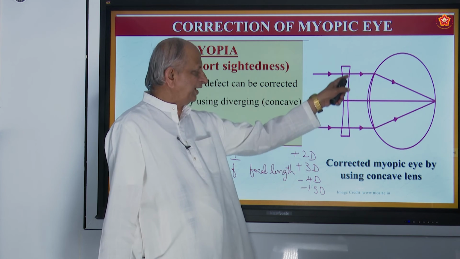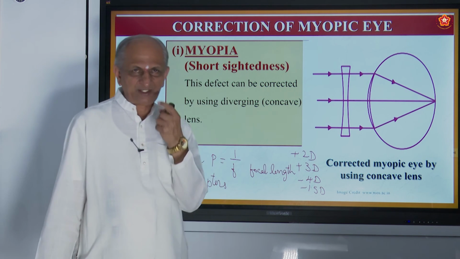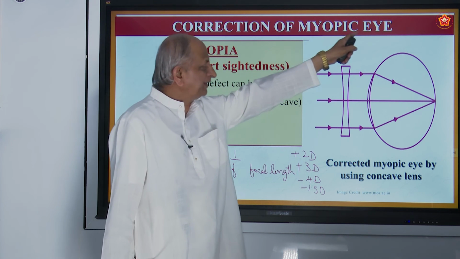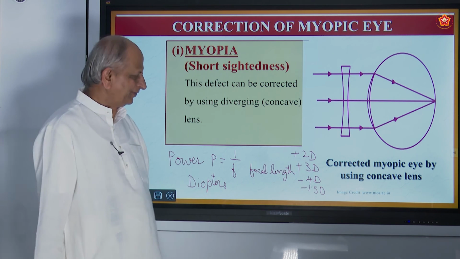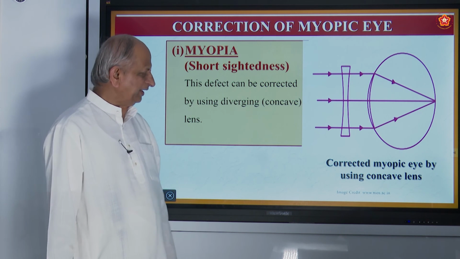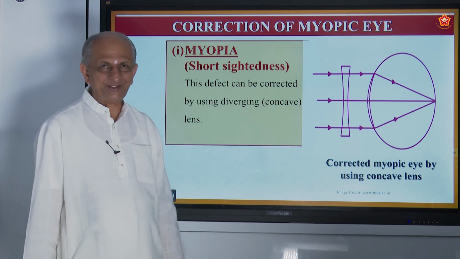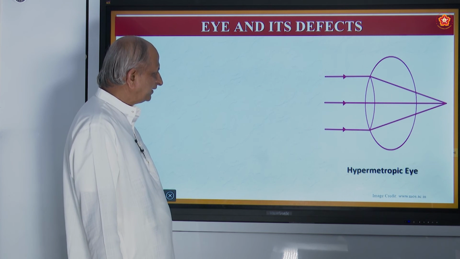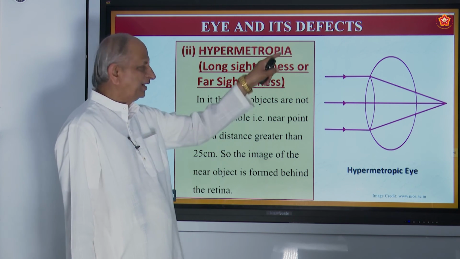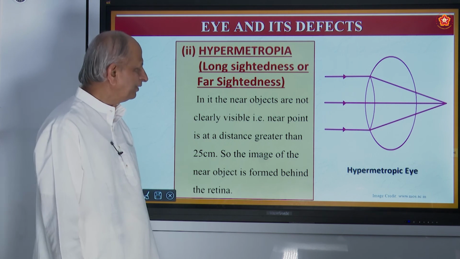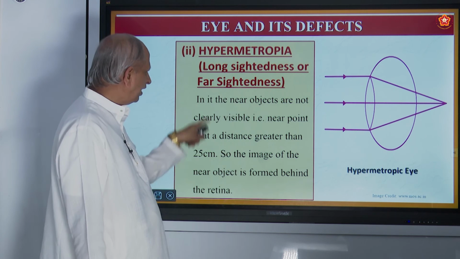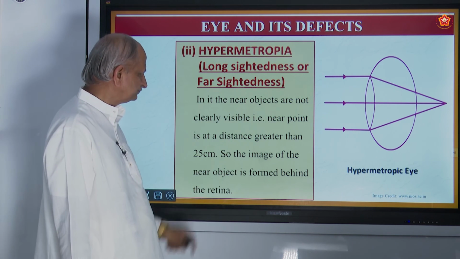So he must use spectacles having a concave lens in the case of myopic eyes. Okay, so that is for your information, and this is a very interesting thing because most of your friends are having this defect. And one more defect is hypermetropia. Hypermetropia, spell it correctly, that's a biological word. In physics, it is called long-sightedness or far-sightedness.